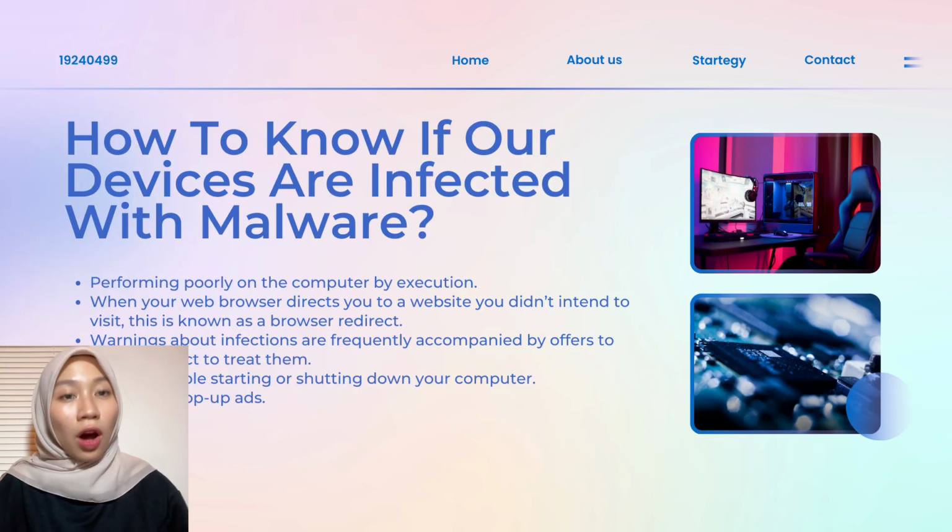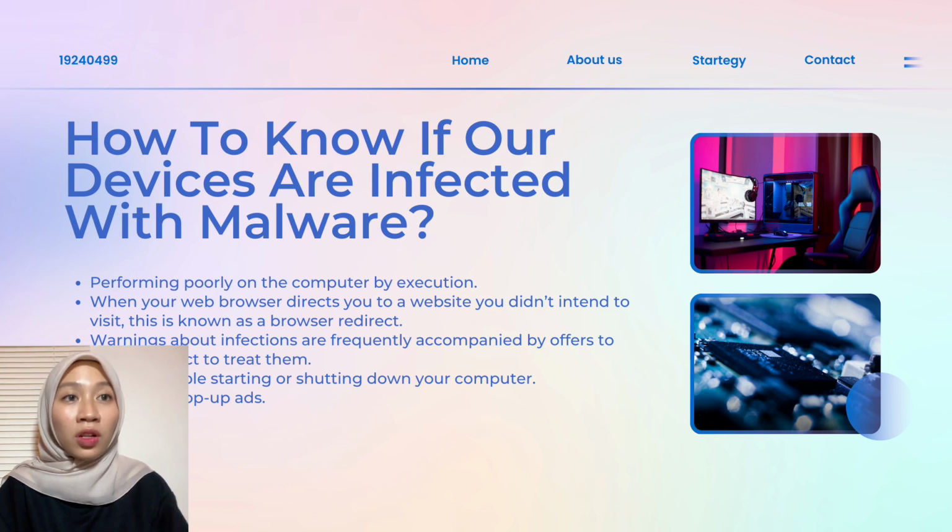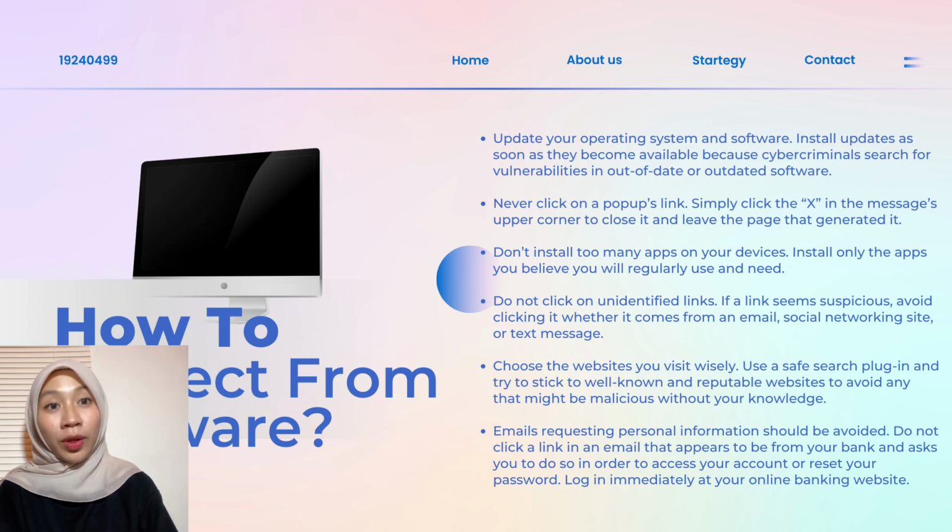How to know if our devices are infected with malware? First, the computer is performing poorly. When your web browser directs you to a website you didn't intend to visit, this is known as a browser redirect. Warnings about infection are frequently accompanied by offers to buy a product to treat them. Having trouble starting or shutting down your computer. Persistent pop-up ads.